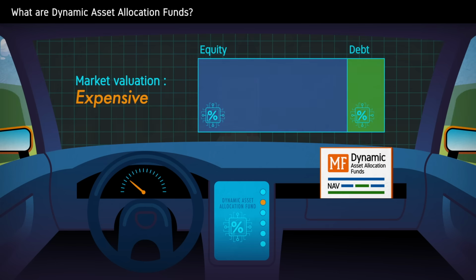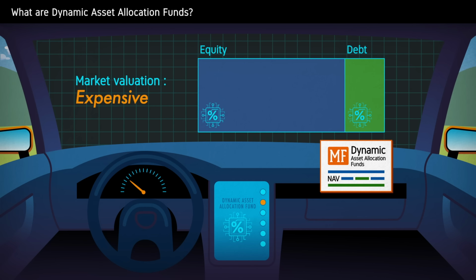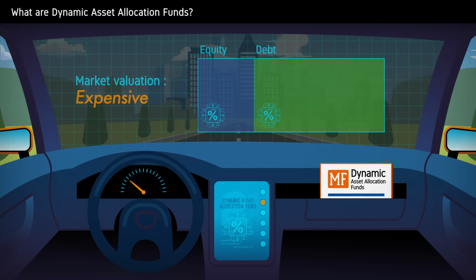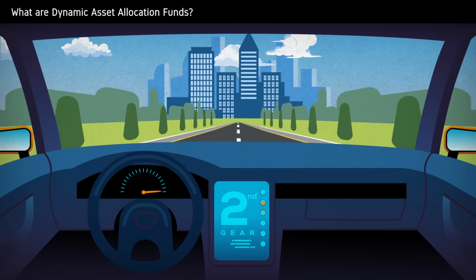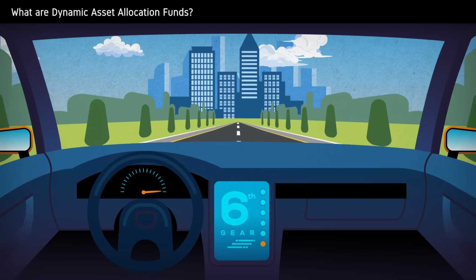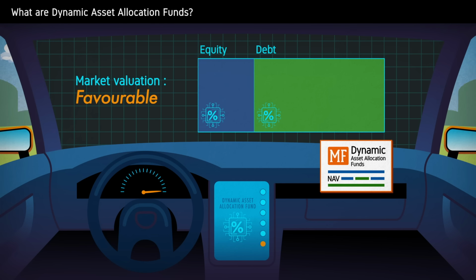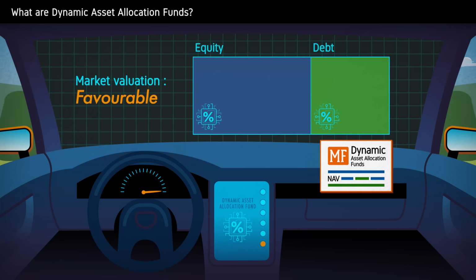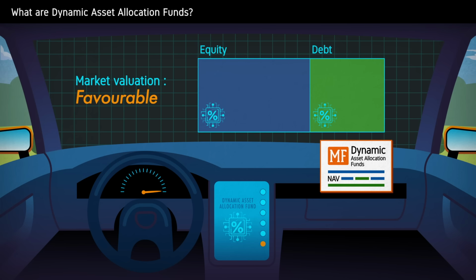When market valuations are high, the fund reduces equity allocation and increases its debt allocation. When the road is clear again, the car will automatically shift to fifth or sixth gear. When the market valuations are favorable again, the fund automatically starts investing more in equities. The allocation between equity and debt in these funds depends on the valuations of the broader market.